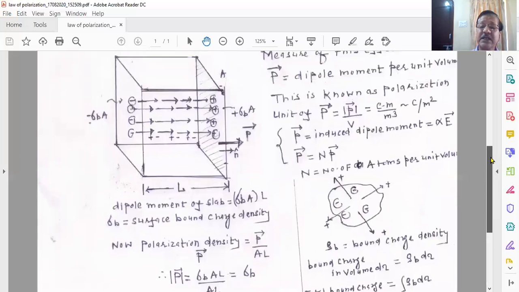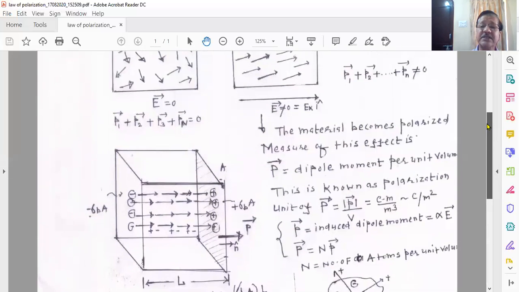Now you consider a dielectric slab. You see here I consider a dielectric slab.